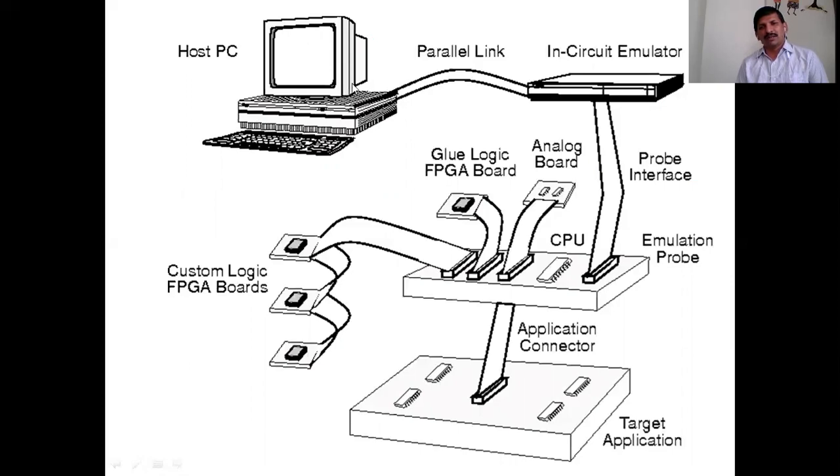That logic is loaded into the in-circuit emulator, which acts as a processing element. Then this processing element is connected to the other peripherals, and we can debug or verify the functionality. This is the in-circuit emulator, which emulates the processing element functionality or hardware functionality.